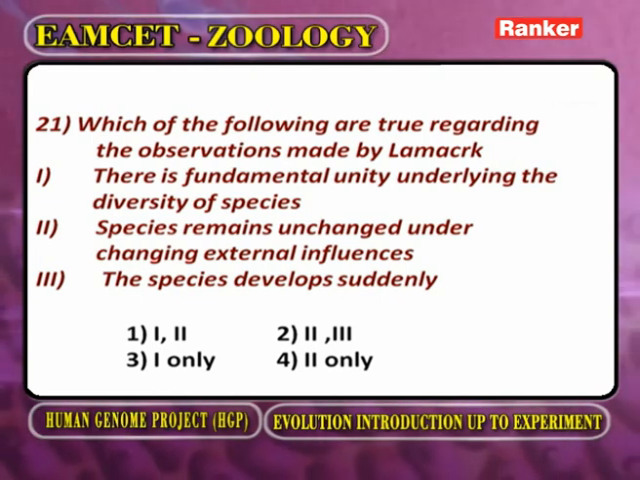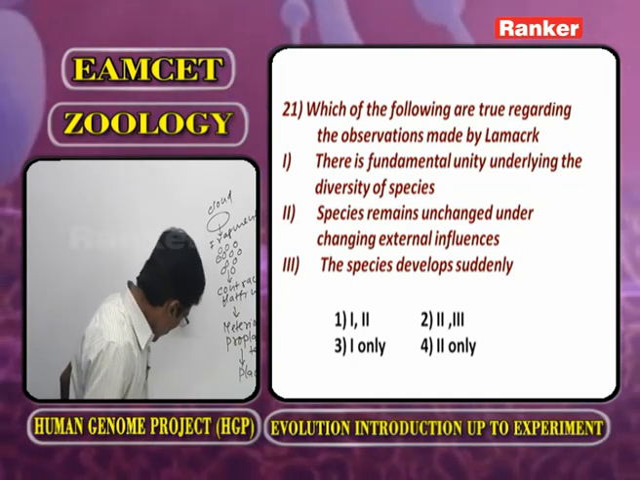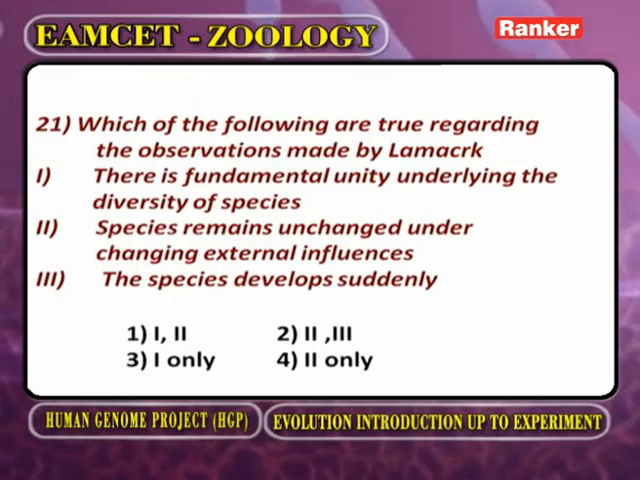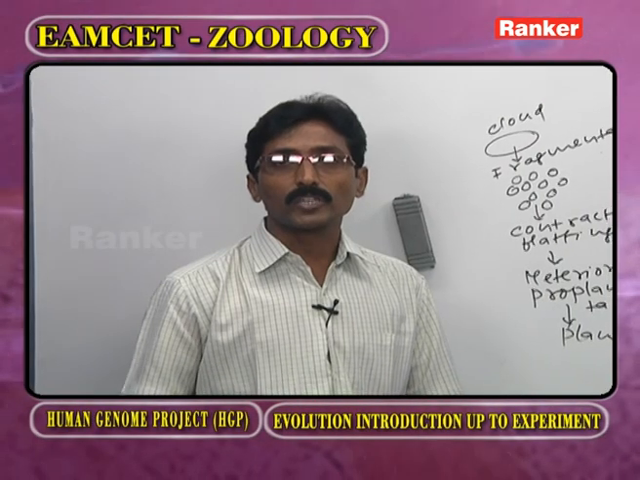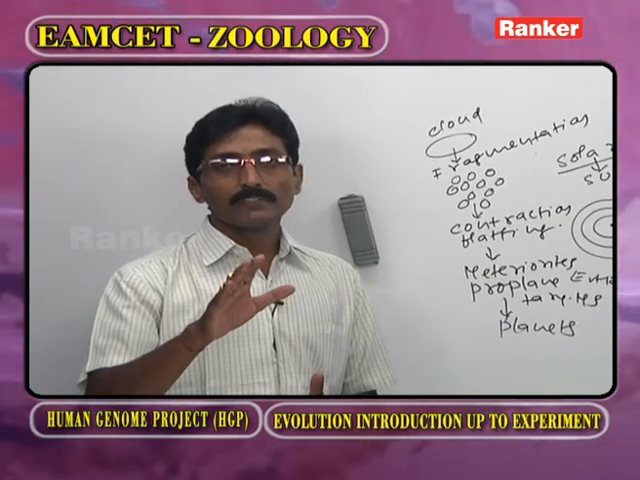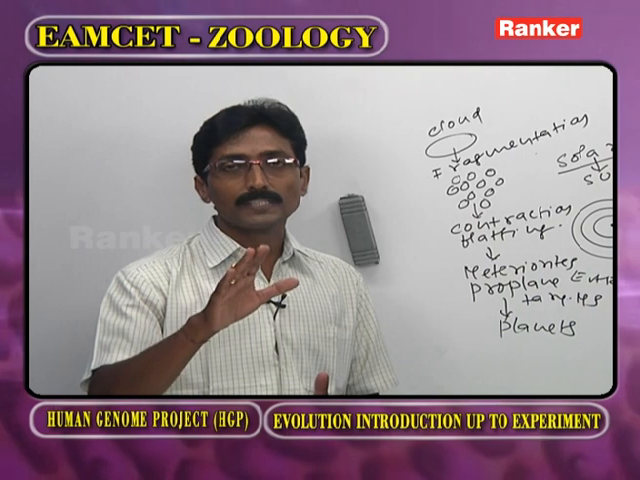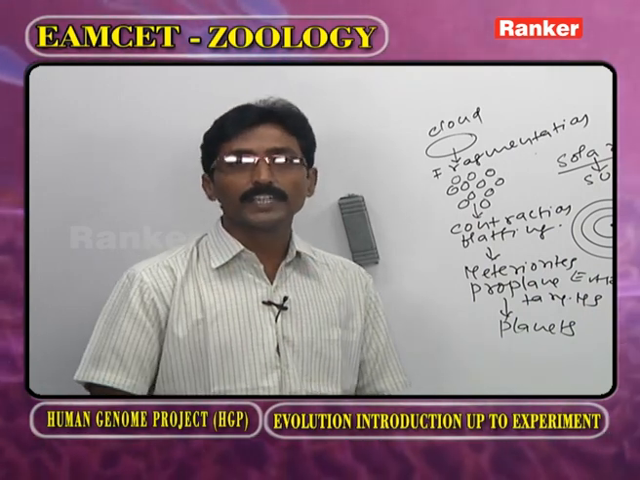Which of the following are true regarding the observations made by Lamarck? Now, as we observe Jean-Baptiste Lamarck, in order to explain evolution, we should not forget him, because he was the first person to explain evolution in the form of a theory.